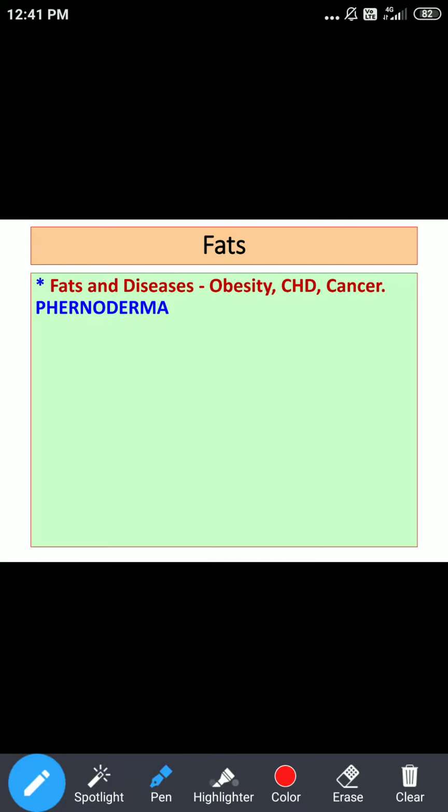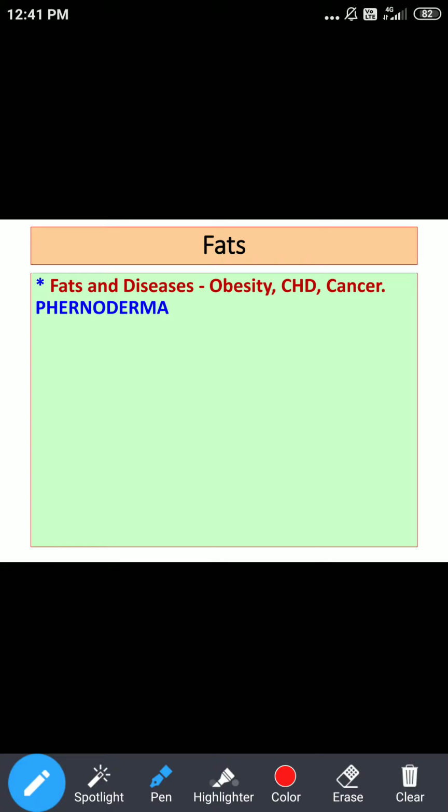If we talk in terms of energy, when more than 40% of energy comes from fat, and there is high consumption of saturated fats, it can contribute to coronary heart disease, one of the most important risk factors for CHD. Evidences suggest that high fat intake is associated with colon cancer and breast cancer. And in addition, we said deficiency of essential fatty acids may manifest as phrenoderma.